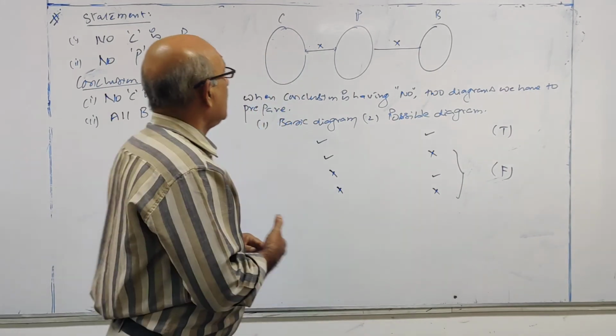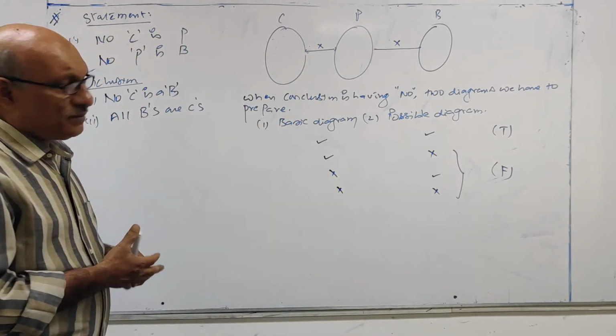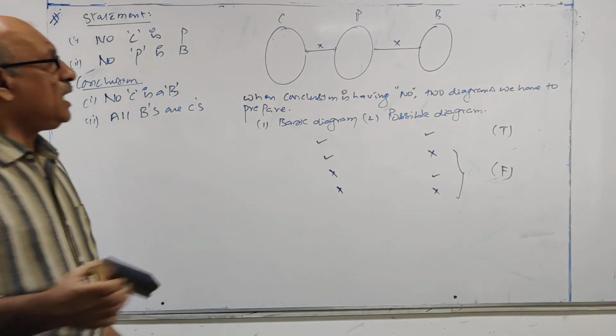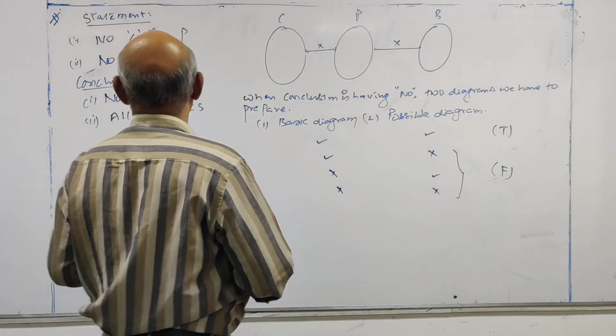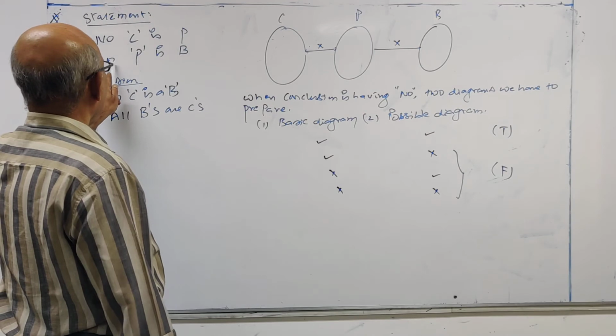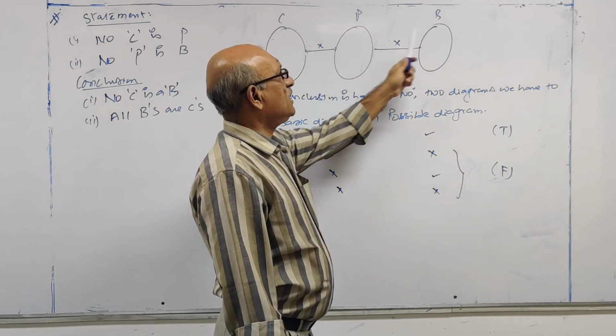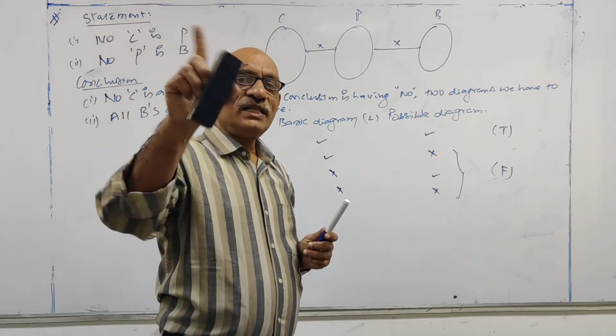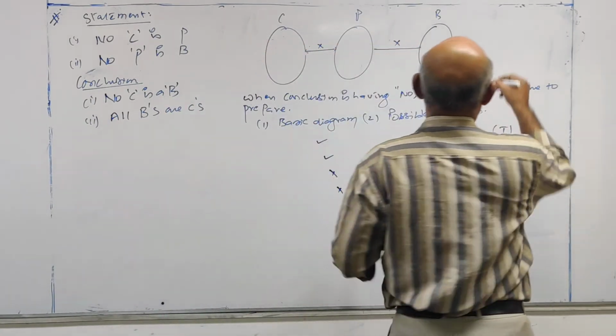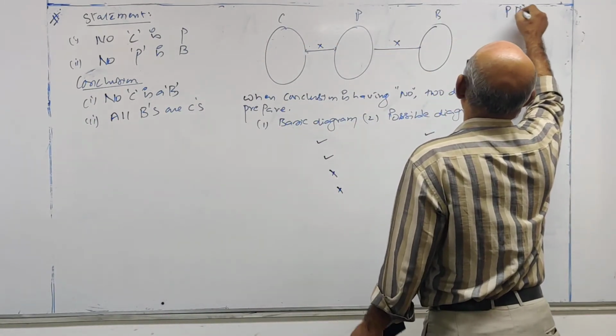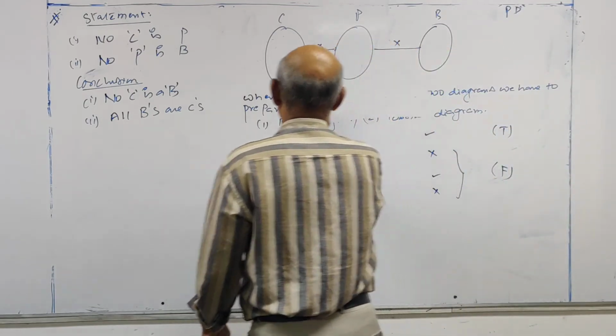Fine. Now this is the basic diagram I prepared. Let us see the possible diagram. It is clearly given in the statement no P is B. There is no connection between P and B, but there is a possibility. Look at this possible diagram. I'll draw the possible diagram here.